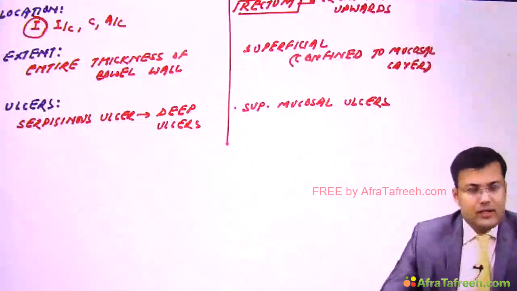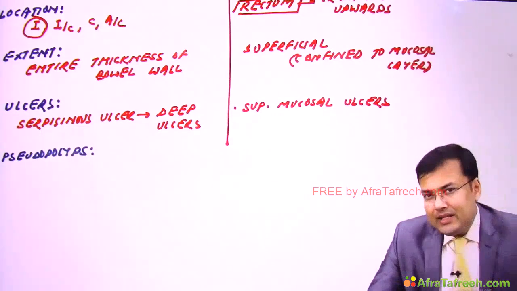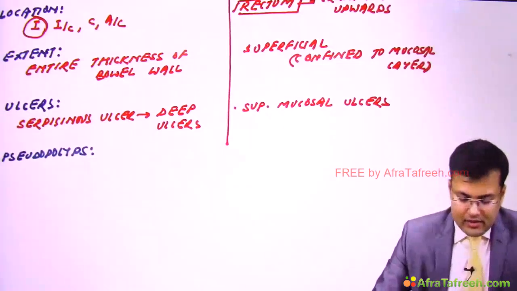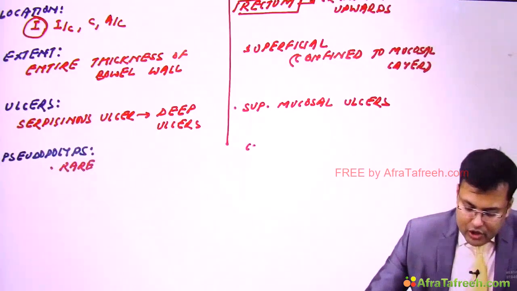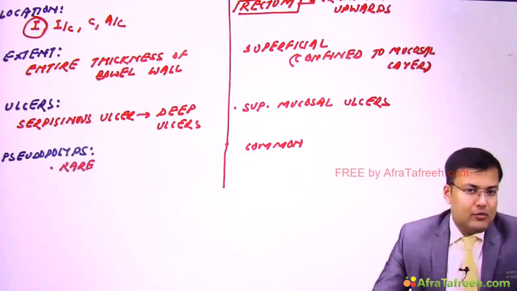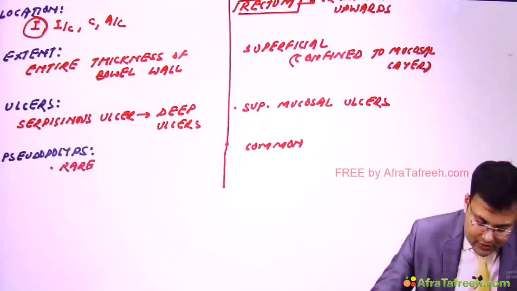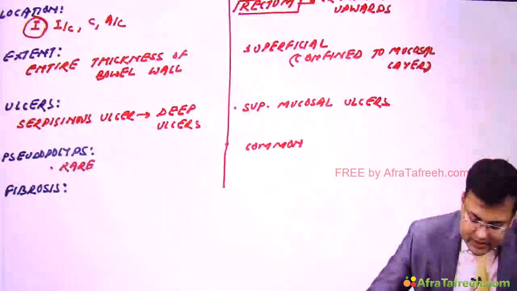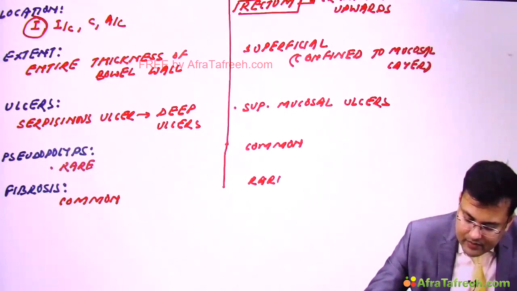Clear? So we discussed pseudopolyps, and that pseudopolyps are more common in ulcerative colitis. They can be seen in Crohn's disease, but they are rare in Crohn's, and common in ulcerative colitis. Now coming to fibrosis. Fibrosis is common in Crohn's disease, but it's rare in ulcerative colitis.